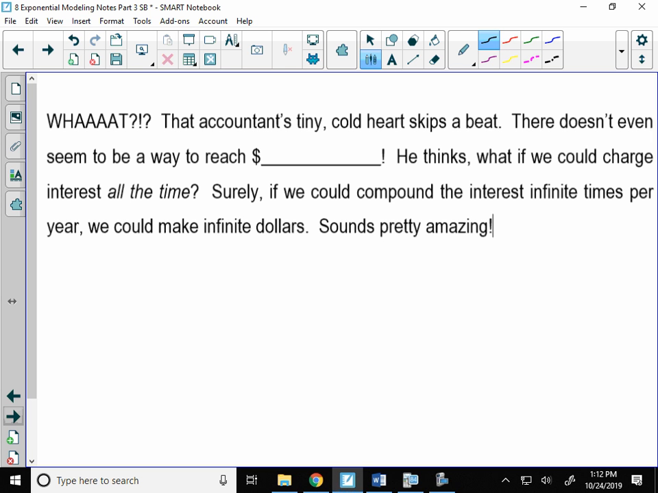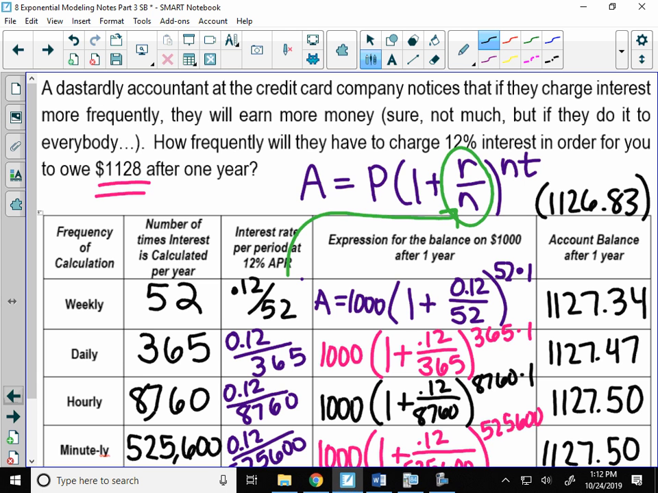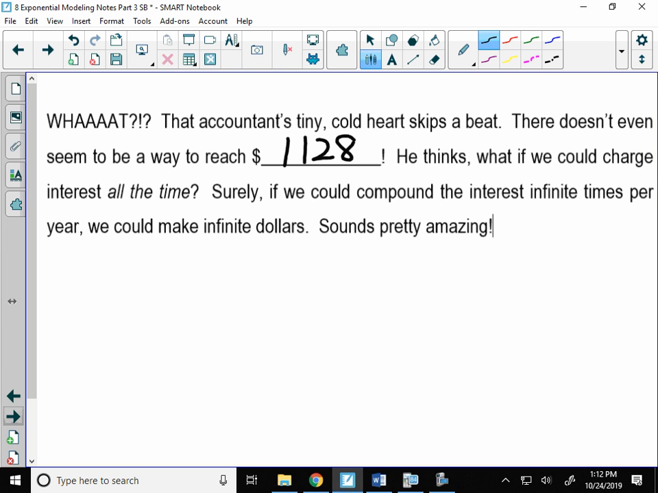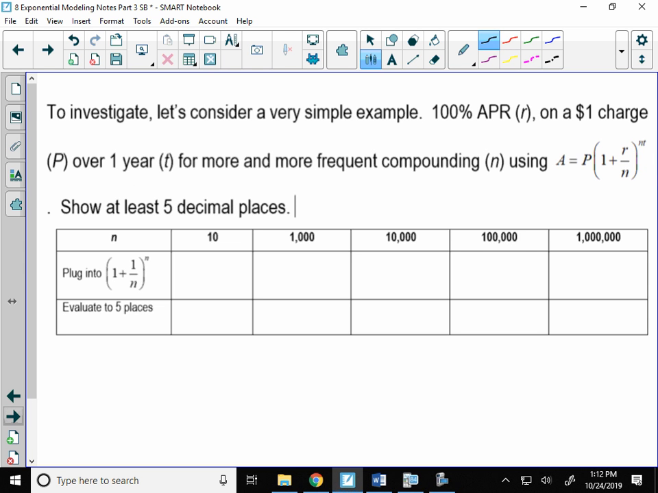He's like, what? There's no way to reach $1,128. It's just not happening for him. He's stuck at $1,127.50. But his thought is, what if I can charge interest even more than minutely? What would be the next thing after minutely? Secondly, and then every half second, a quarter second. So he's like, okay, every second is just not good enough. What if I start charging interest all the time, an infinite number of times in a year? Okay? So this table, we're going to kind of skip it, but let me talk about what's happening here, because we're going to use our graph.